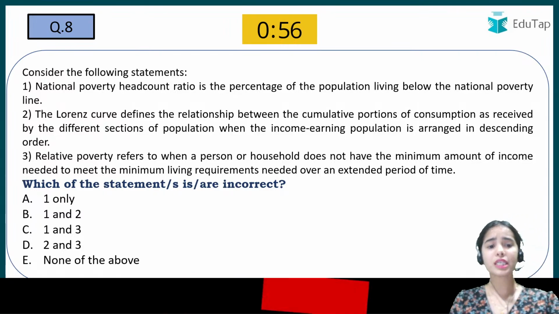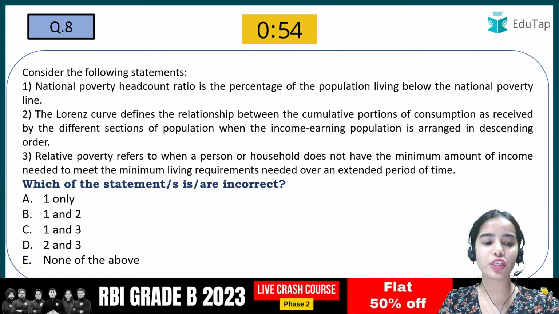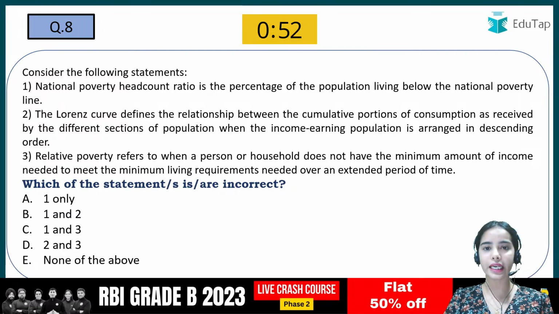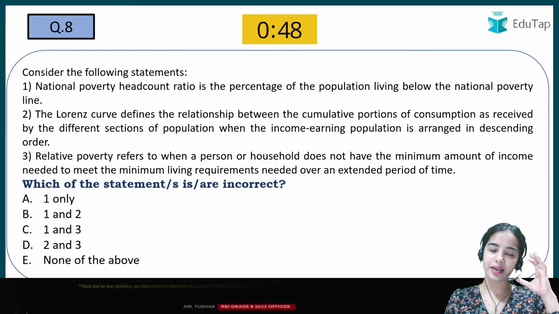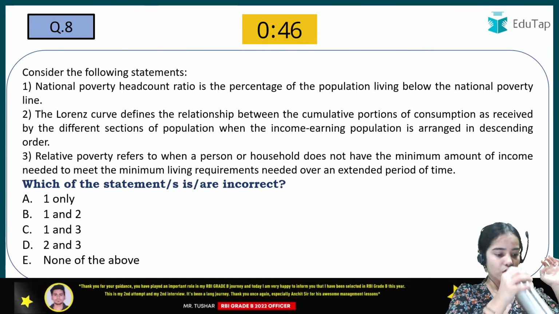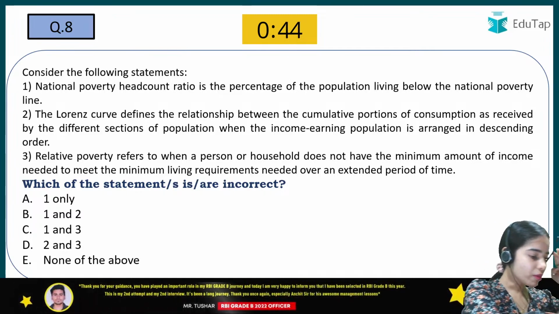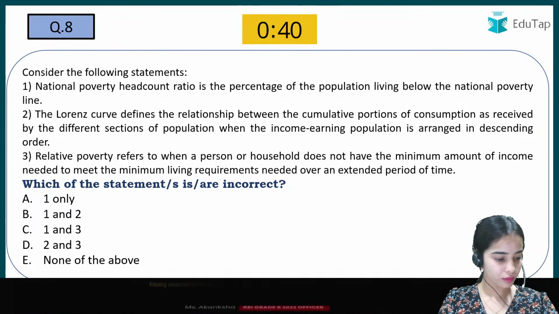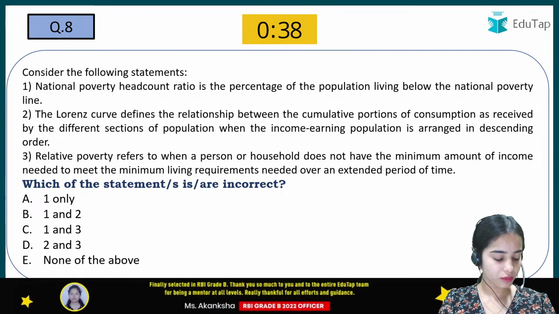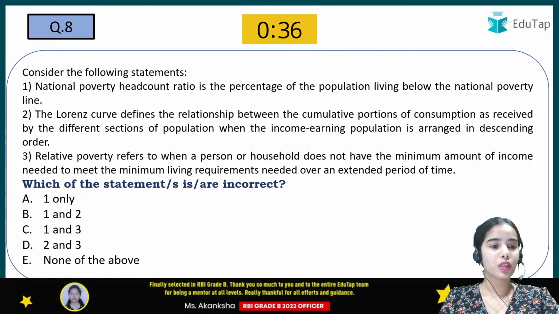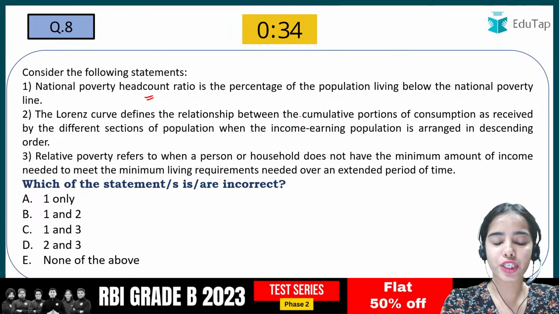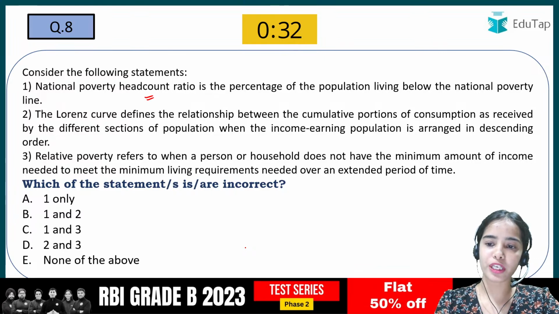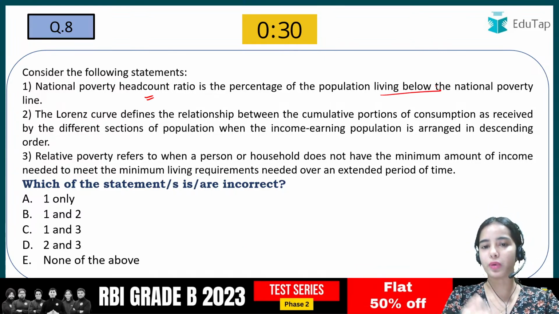Okay, next is, consider the following statements and tell which of the statements is or are incorrect. Okay, so you have the given time period, so read it and try to answer. National poverty headcount ratio is the percentage of the population living below the national poverty line.